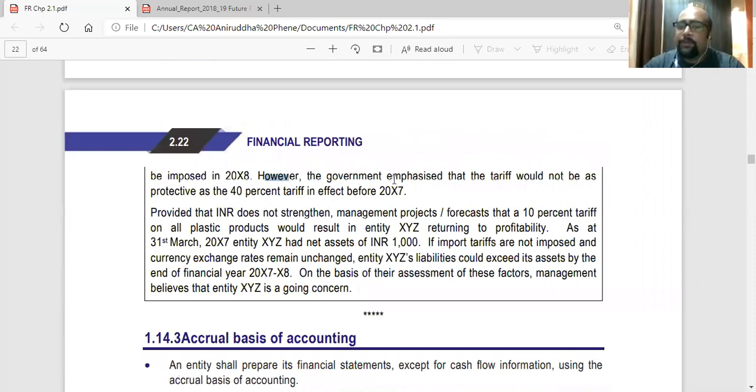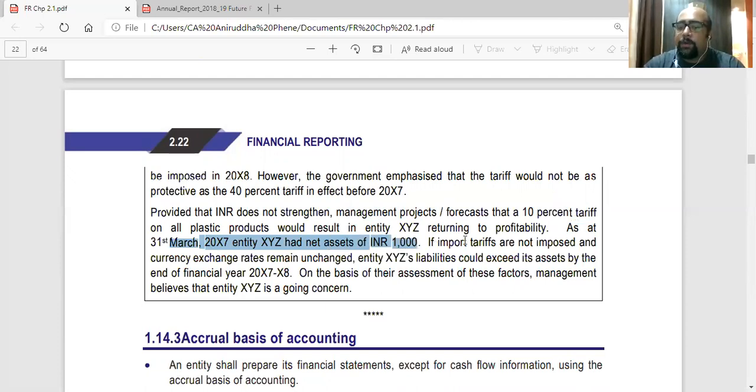However, the government emphasized that the tariff would not be as protective as the 40% tariff in effect before 2007, provided that the INR does not strengthen. Management projects forecast that a 10% tariff on all plastic products will result in entity XYZ returning to profitability. As at 31st March 2007, entity XYZ had net assets equity of 1000 rupees.